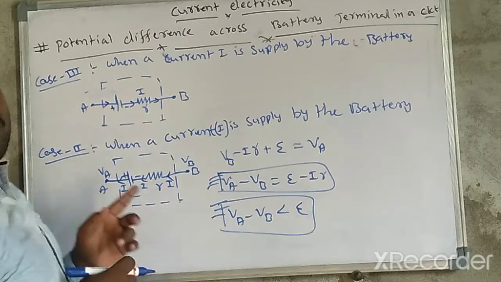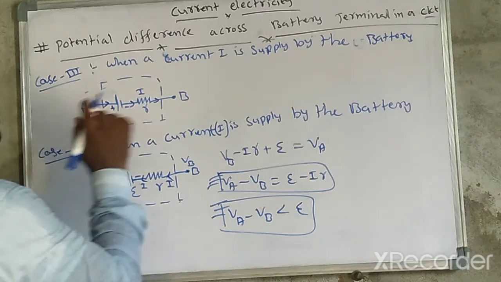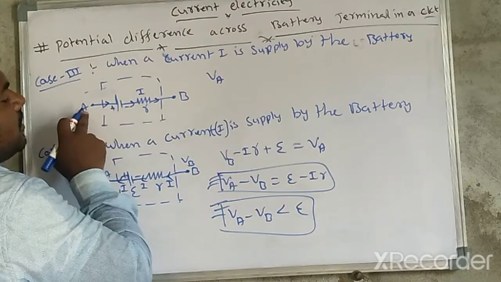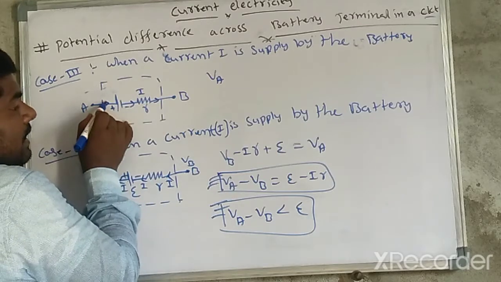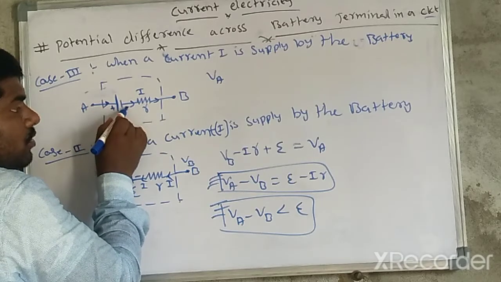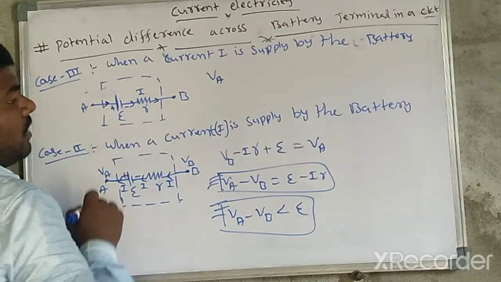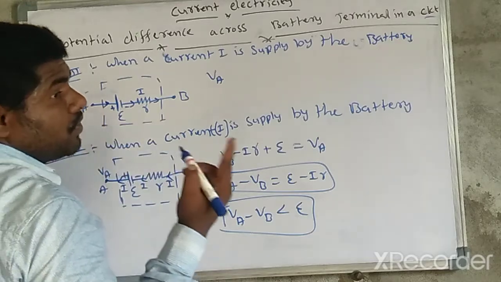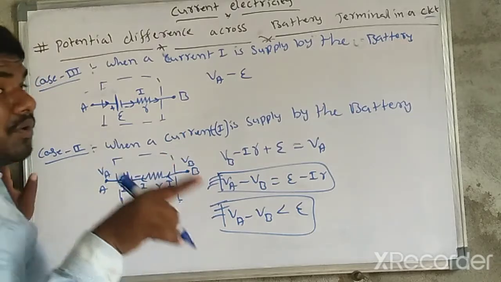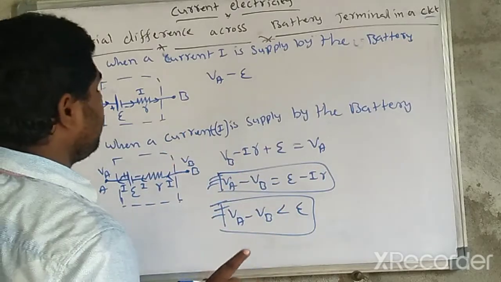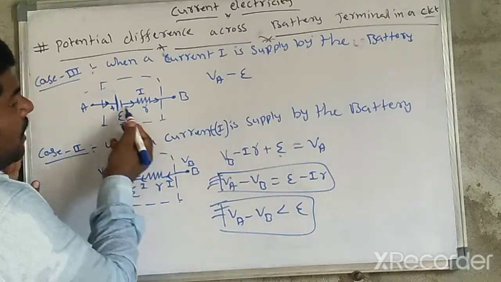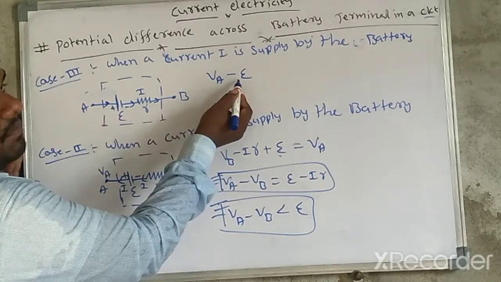So the first point is VA, because your current direction is A to B. Here the current moves from higher potential to lower potential, with EMF E. Whenever the current moves from higher potential to lower potential, you write minus EMF. Lower to higher, plus EMF. In the earlier case it was lower to higher, so I wrote plus. Here it is higher to lower, that's why I wrote minus.